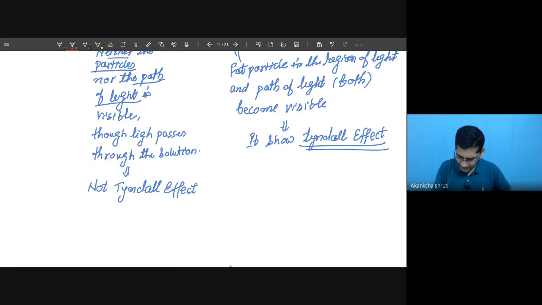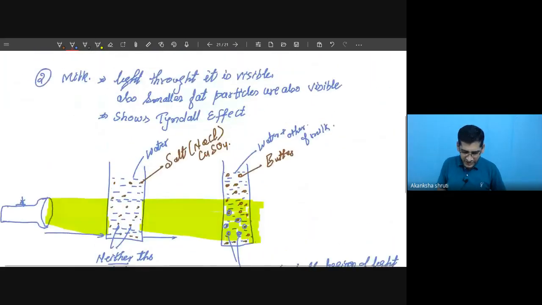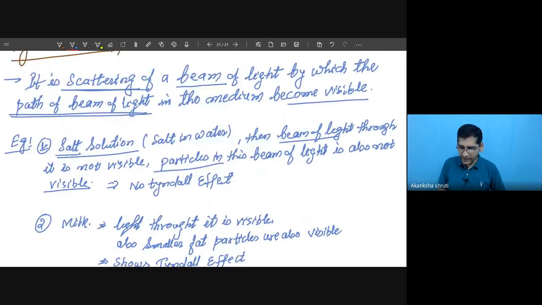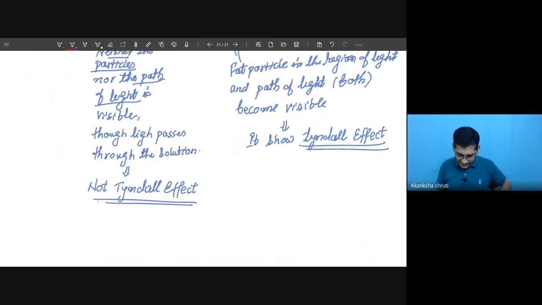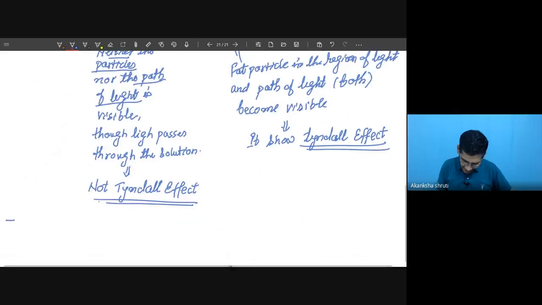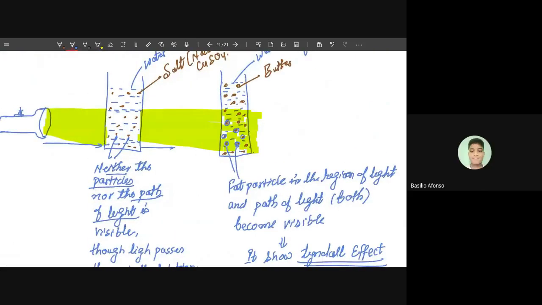So what do we mean by this Tyndall effect? Now, where these Tyndall effects are observed, that we have to write. Why this Tyndall effect? This Tyndall effect occurs because of the bigger size of particles.